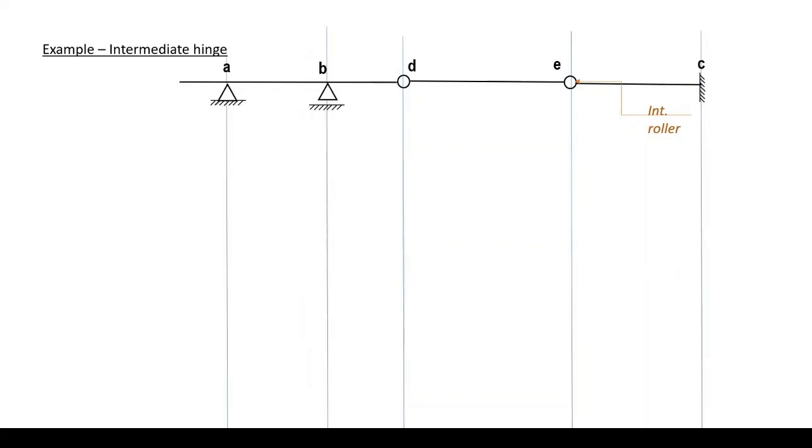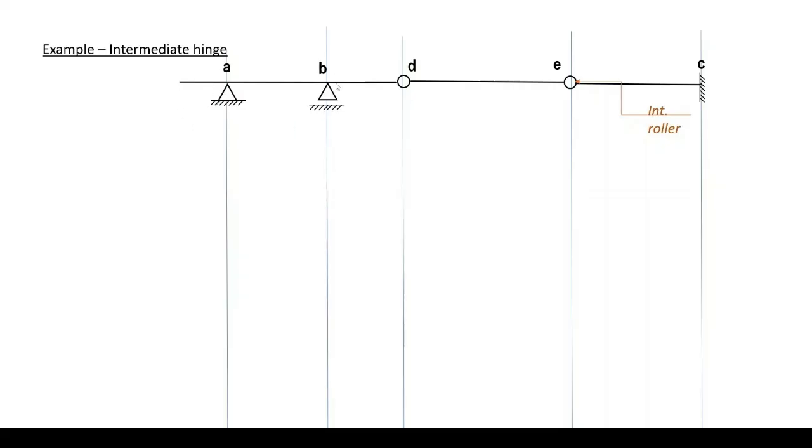Our last example is a beam having an intermediate hinge at D, intermediate roller at E, fixation at C, indicating that we can divide our beam at the hinges, giving three parts: AD, DE, and EC. The part EC carries three reactions, and it can be stable on its own, so it will be drawn on the lowest level.